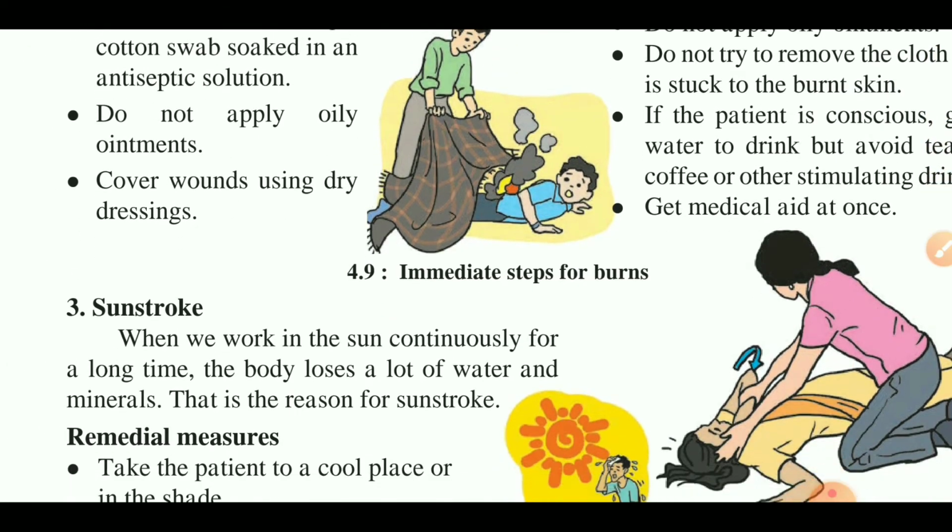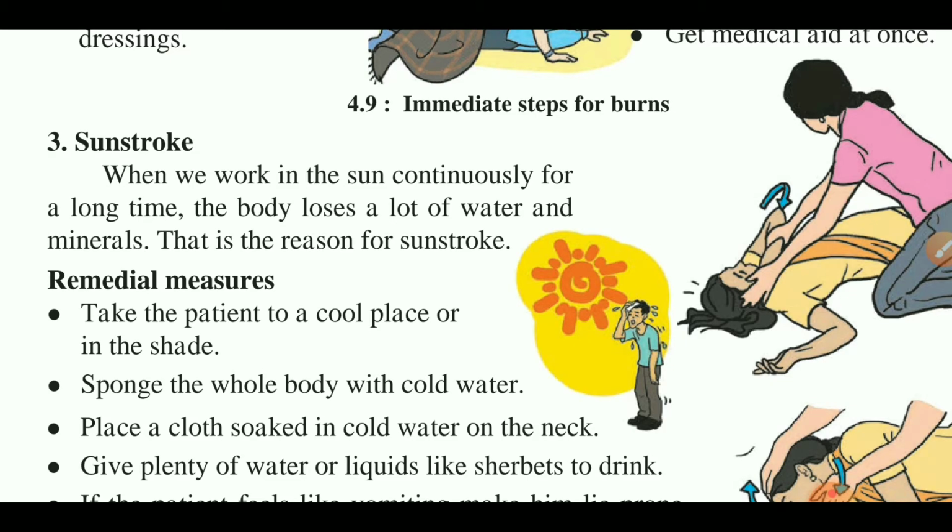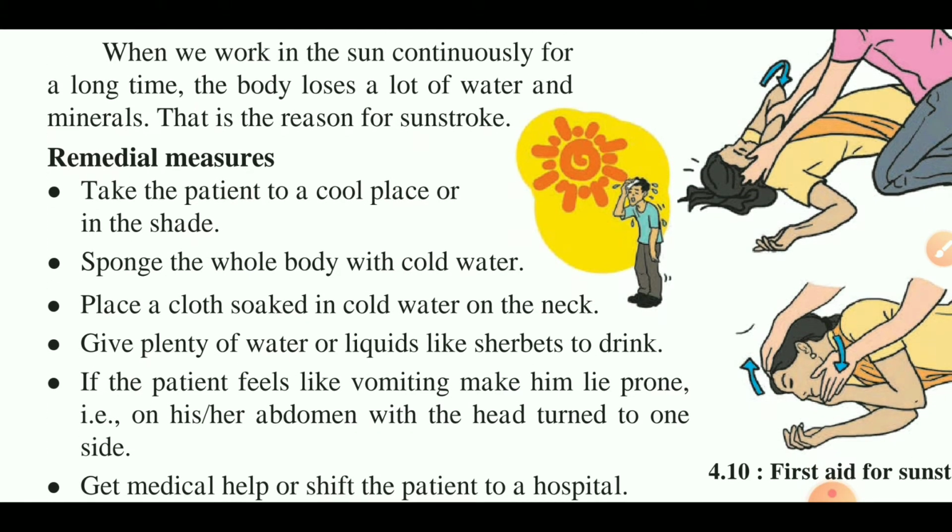Then next one is sunstroke. Do you know sunstroke? In India there is a sunstroke problem. It happens every year in the summer. When we work in the sun continuously for a long time, the body loses a lot of water and minerals. That is the reason for sunstroke.